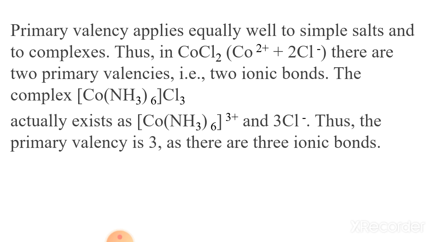The complex [Co(NH3)6]Cl3 actually exists as [Co(NH3)6]3+ and 3Cl- ions. So the primary valency is 3, as there are 3 ionic bonds between the complex and Cl. This also indicates that the primary valency of the central atom is just the oxidation state of the central atom.